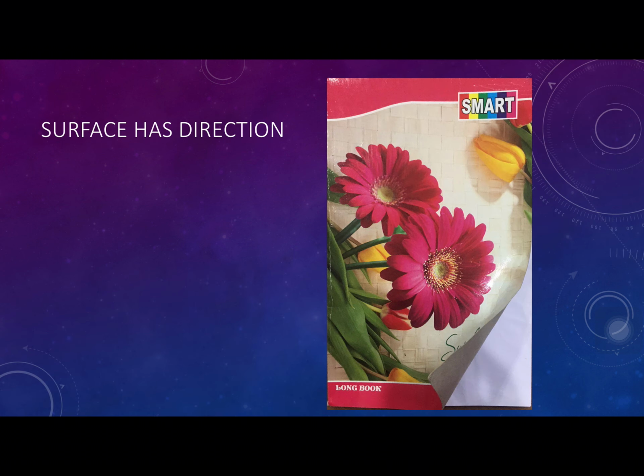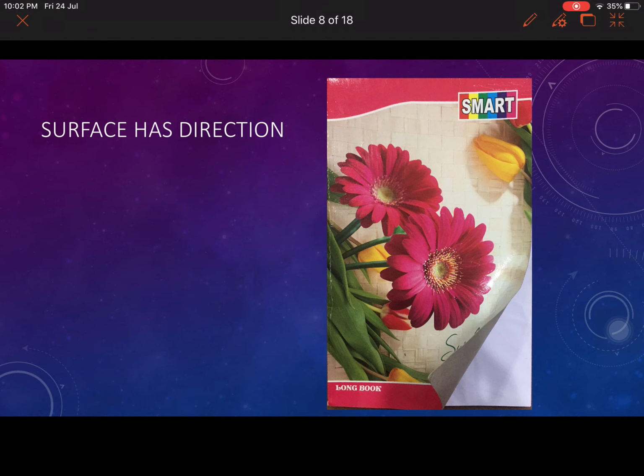Does a surface have a direction? Yes, of course. See, this notebook paper is a plane. The upper surface has a beautiful picture, whereas the other side of the same plane, the back side, has no picture at all.